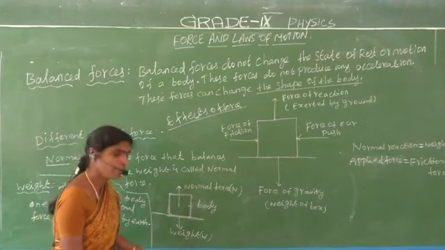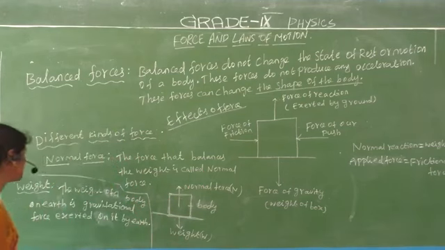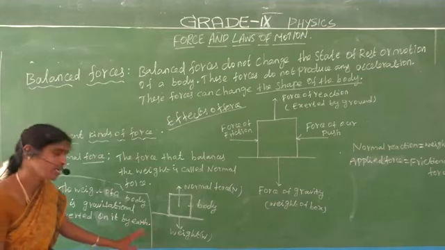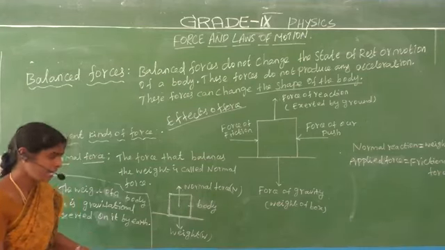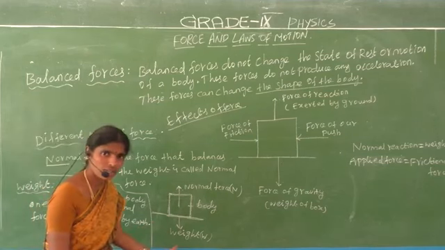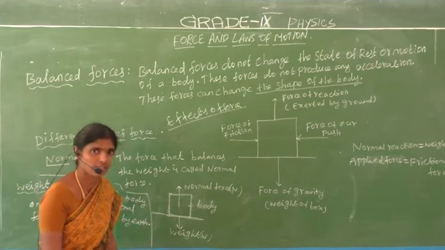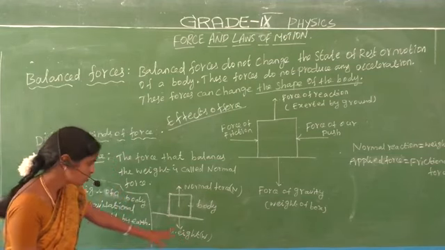Next, what is meant by weight? The weight of your body is the gravitational force exerted on it by the earth. Where does the gravitational force occur? That is the earth. The force is exerted on it by the earth. Do you understand? Okay, so this is weight.